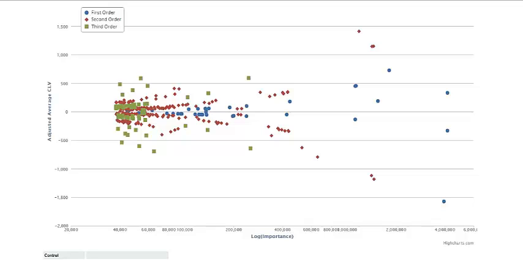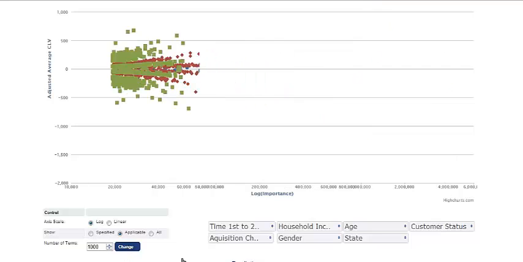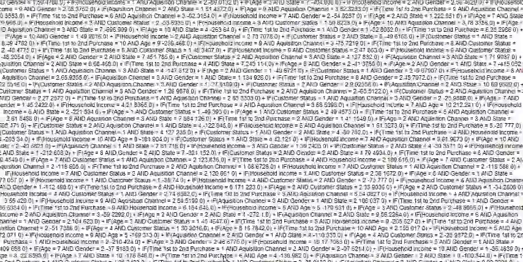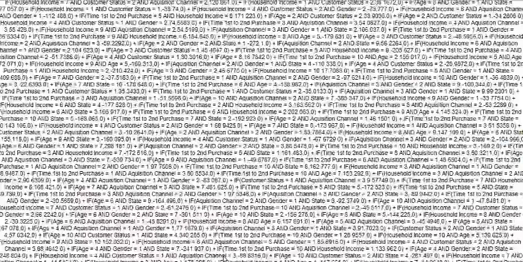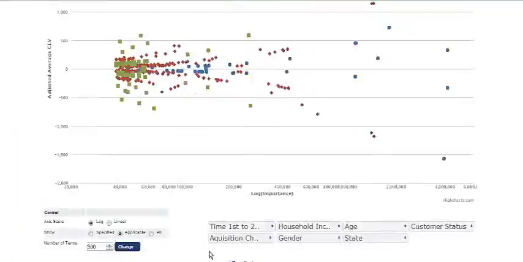Now, for a human being, it would be very difficult to calculate this because even calculating a 50-term regression formula is hard. And now here is a 1,000-term regression formula. The other question that comes up, and by the way, if I scroll down, I can see the actual SQL for it as well. So I could copy and paste this over and start using a 1,000-term regression formula.